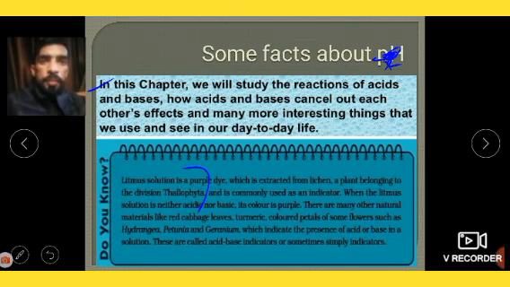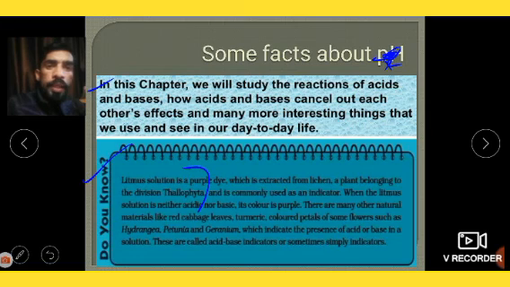Litmus solution is a purple dye which is extracted from lichen, a plant. Lichen is a plant that belongs to division Thallophyta. In 9th class you studied about Thallophyta, Bryophyta. It is commonly used as an indicator. When the litmus solution is neither acidic nor basic, its color is purple. And there are many other natural indicators like red cabbage, and turmeric, which is haldi.